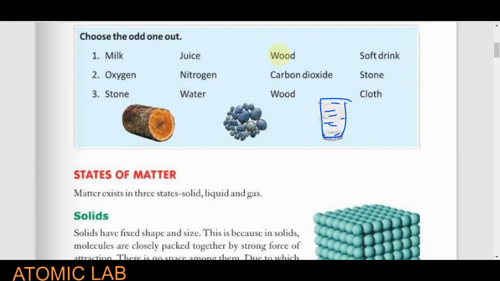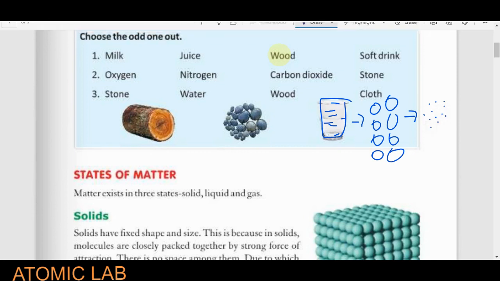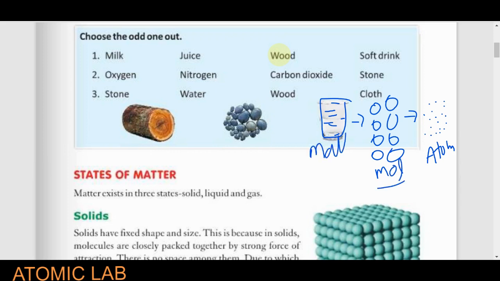So water is matter, and water consists of small molecules. This is the structure of the molecules, so it is made by a large group of molecules, and these molecules are made of very tiny atoms. The atom is comparatively very small, and the molecule is comparatively larger than the atom. So everything is made of molecules, and molecules are made of atoms. Or we can say a large group of atoms makes a molecule, and a group of molecules makes matter. I hope it's clear to you.